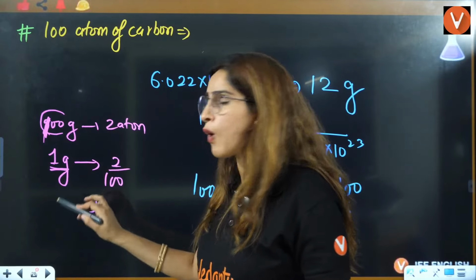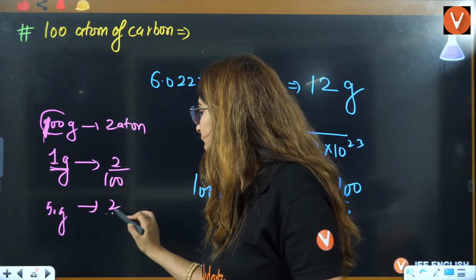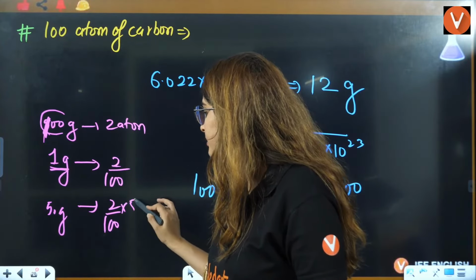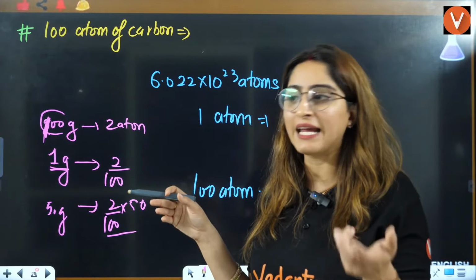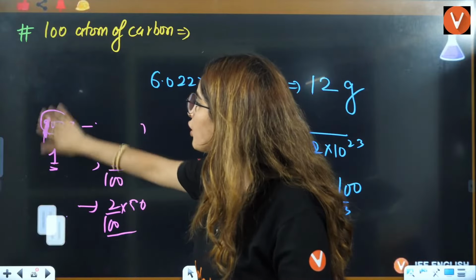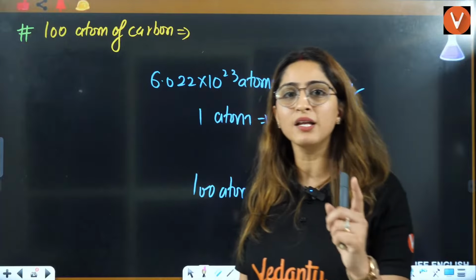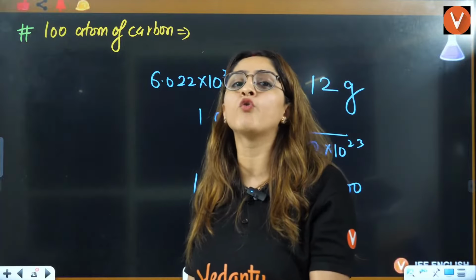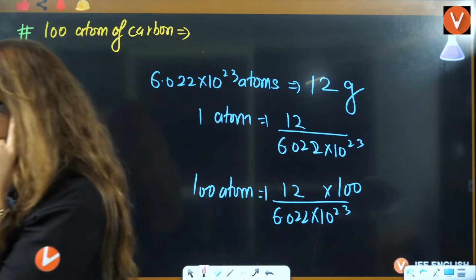Now let's say you want to find out for 50 grams. So 50 gram will be multiplied here. I think you must have learned this in your earlier classes, in 9th class. I am still repeating it for you. So that is your unitary method. You always compare with the unit, that is 1, and then you multiply with the value that you want to find out.